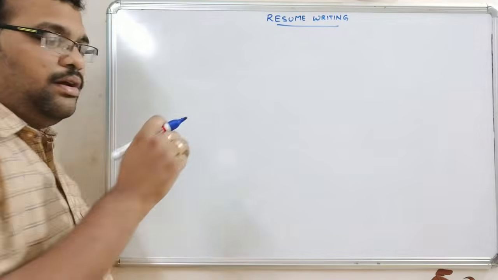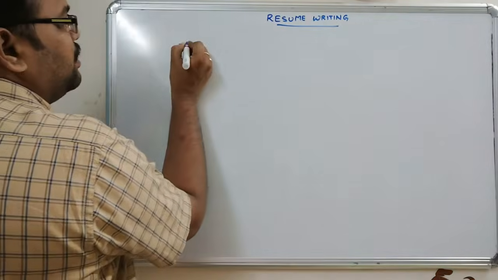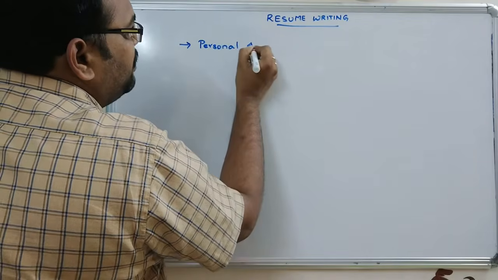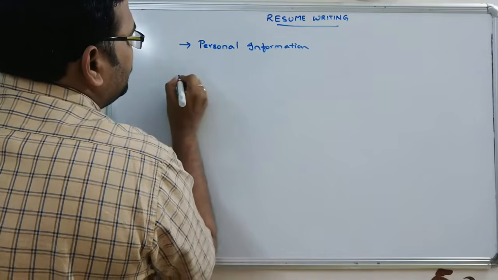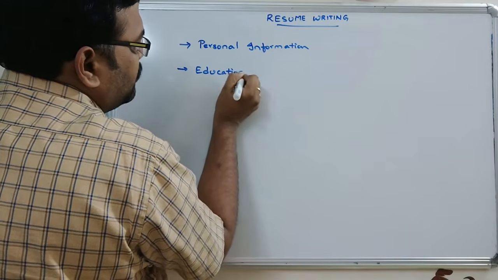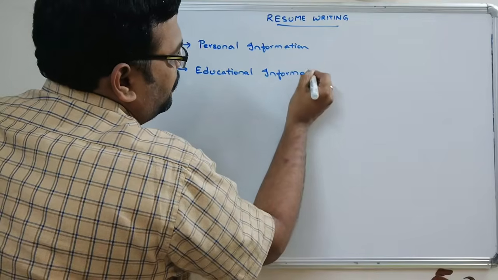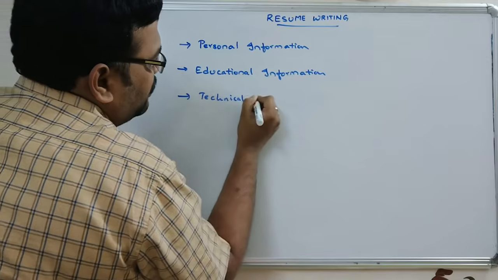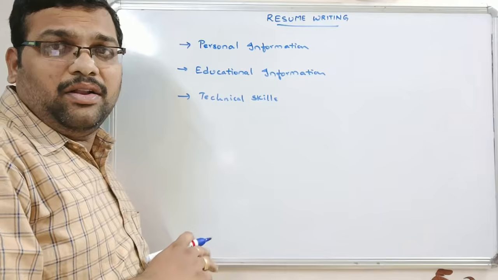Mainly three things are to be covered while writing this resume. The first one is the personal information. The second one is educational information. The third one is technical skills, or non-technical skills and all others.